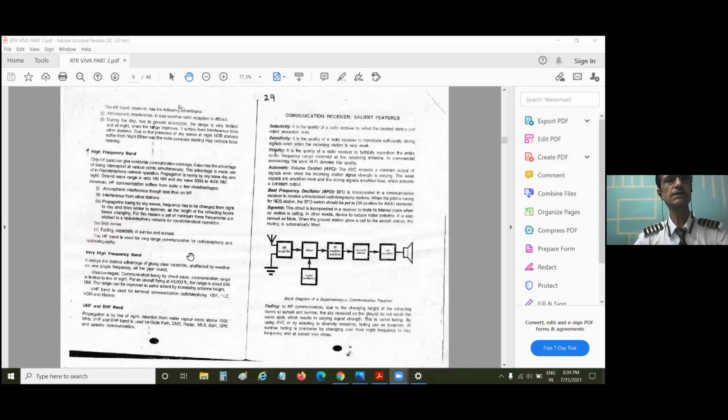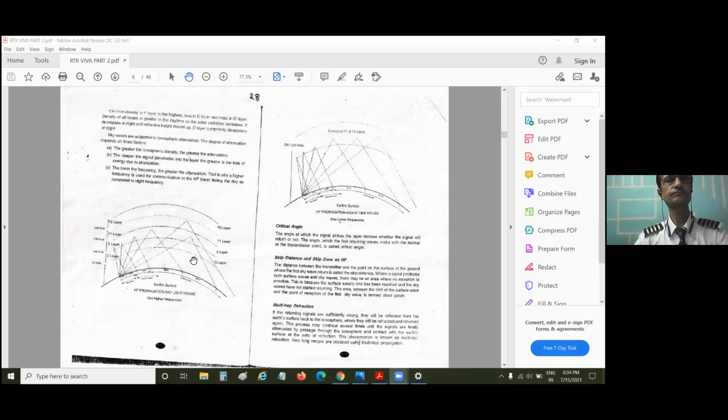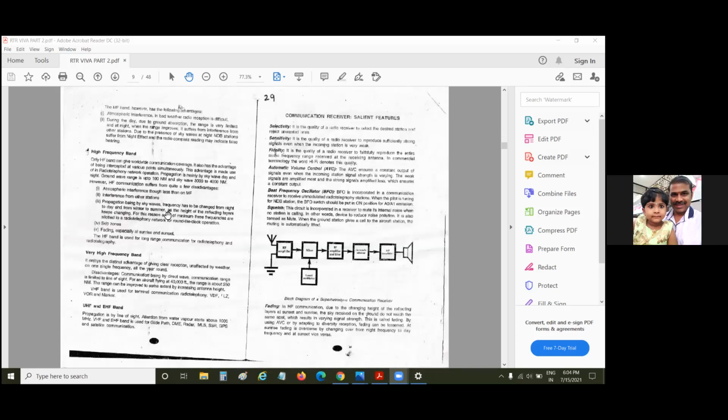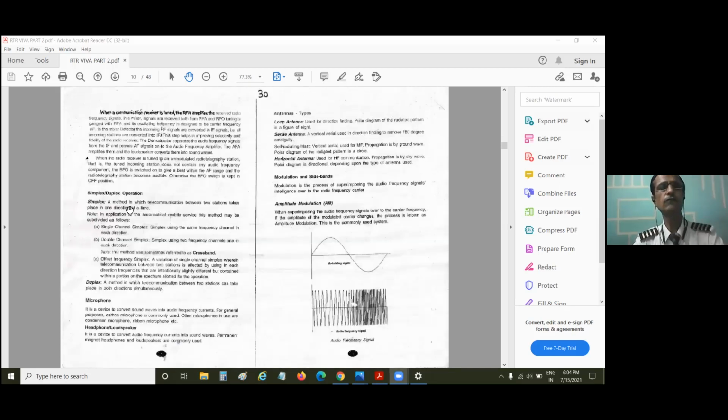What is single channel simplex? Single channel simplex. RT communication. Yes, VHF communication. Because why? See what happens, when suppose I want to give a call to the ATC, what I do on my control stick in the cockpit, you must have seen, if you are working in some aircraft cockpit, there is a PTT switch.